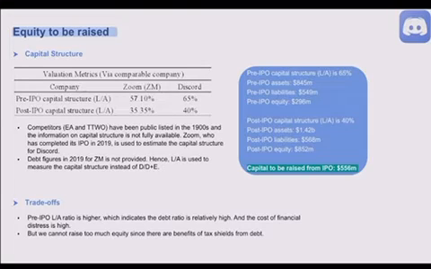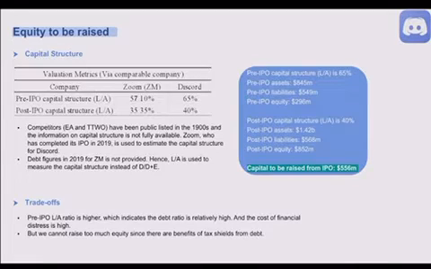The first thing we'll be looking at is equity to be raised. Competitors Electronic Arts and Take-Two Interactive Software have been publicly listed since the 1990s, and the information on capital structure is not fully available. Zoom, which completed its IPO in 2019, is used to estimate capital structure for Discord. Debt figures in 2019 for Zoom are not provided, hence liabilities over assets is used to measure the capital structure. For Discord, pre-IPO capital structure is 65%, and post-IPO capital structure is 40%.